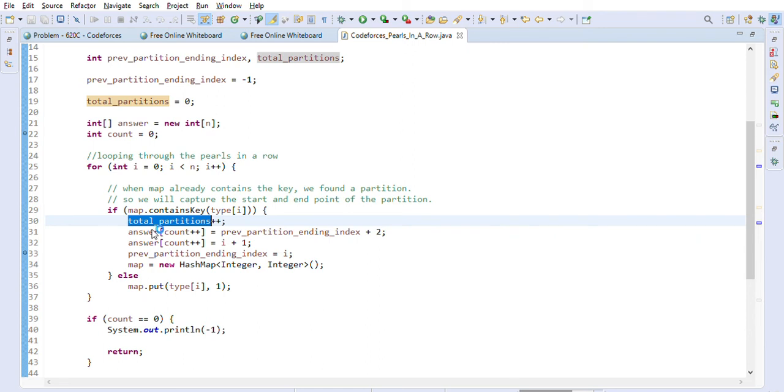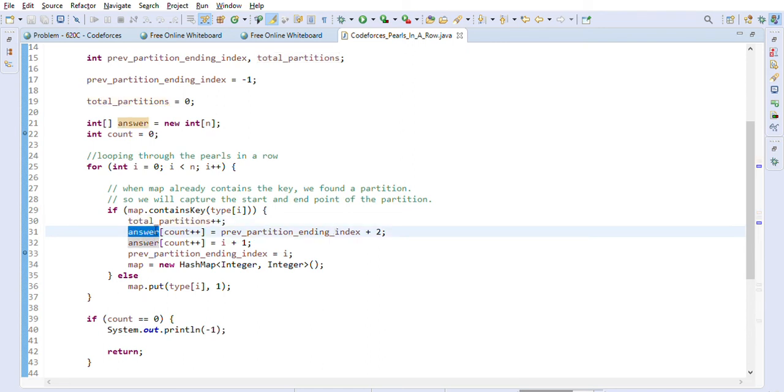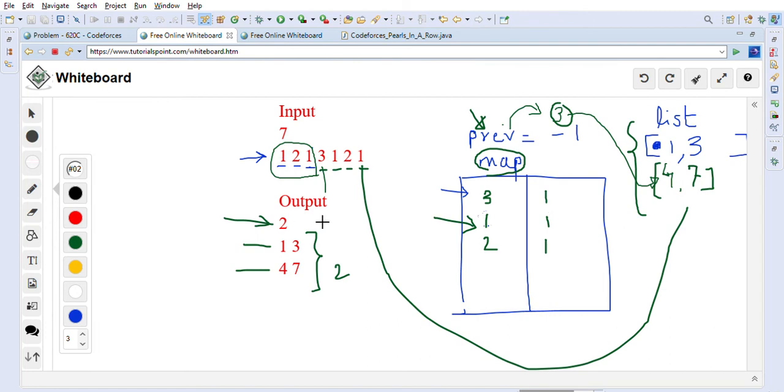After that, we have to capture the indexes where we found the partitions. So starting index and ending index we have to capture. For that purpose, we use the answer array. We will use this count plus plus, and we will use prev partition ending index plus 2, because that is what we wanted to output. So if it is -1, then we add 2 to it, so -1 plus 2 is equal to 1. That's how we are doing it.